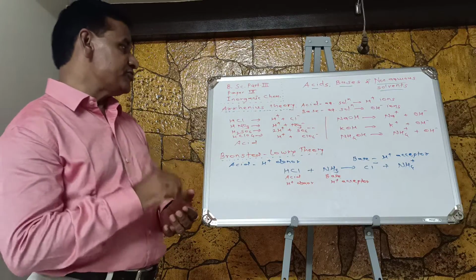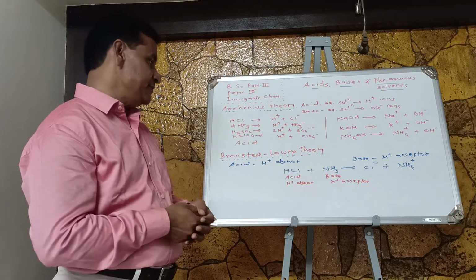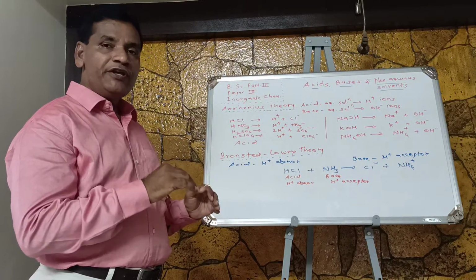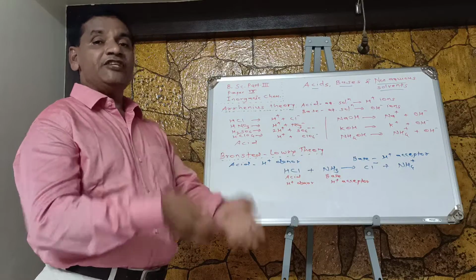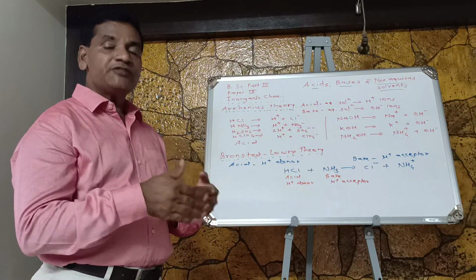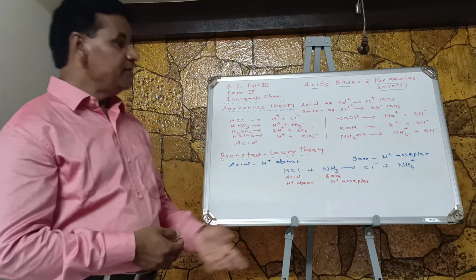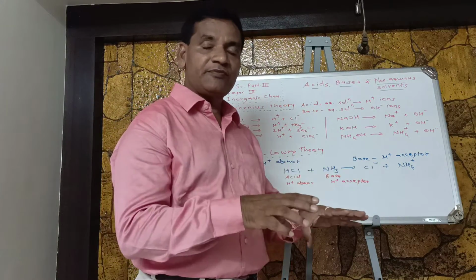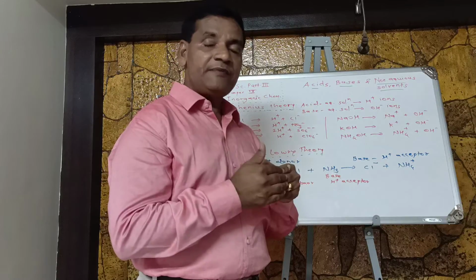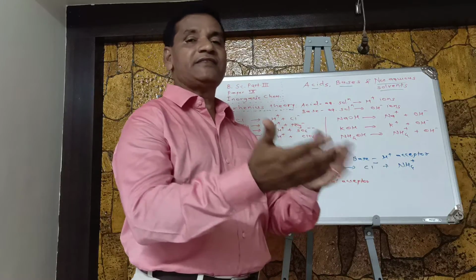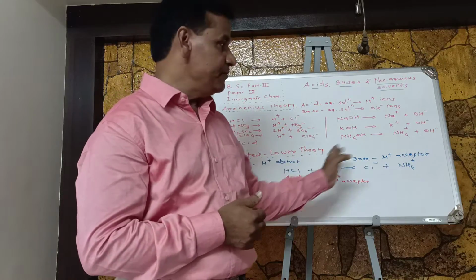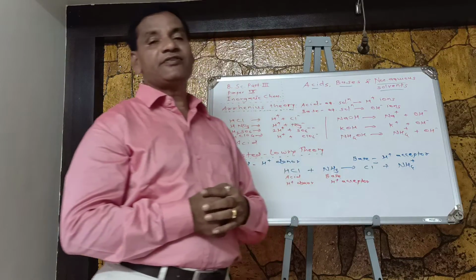According to this Bronsted-Lowry or Lowry-Bronsted theory, an acid is a chemical substance which donates H plus ion or proton, and base substances are those which accept the H plus ion or proton which is released by the acid. They are known as base compounds.